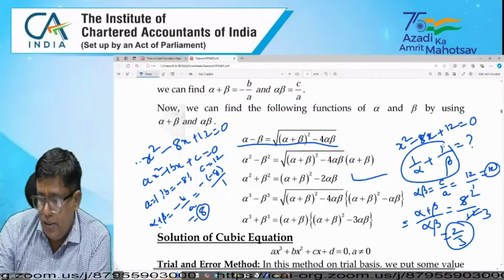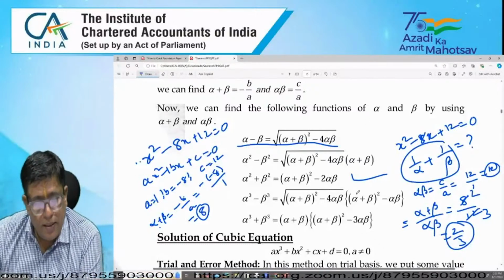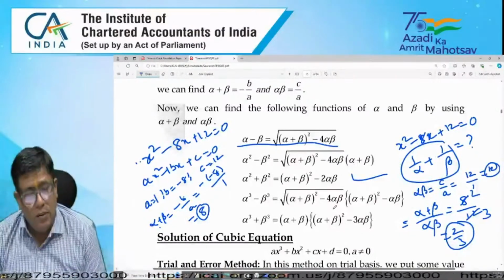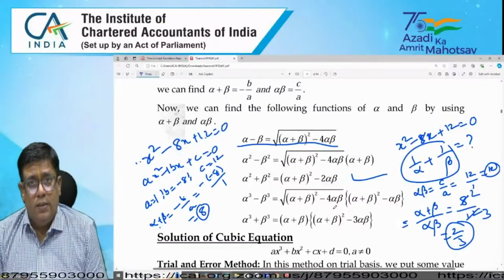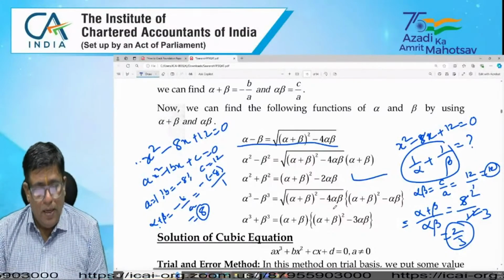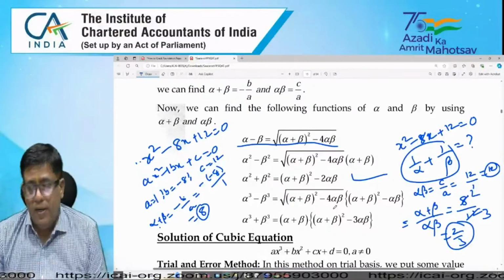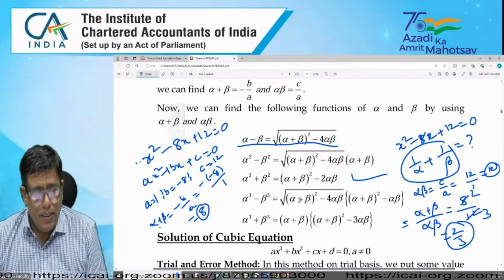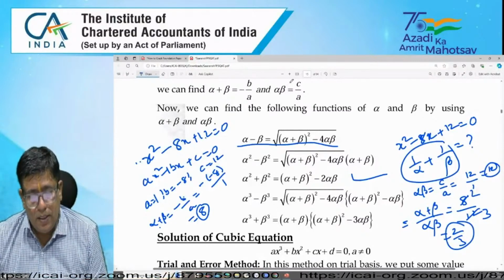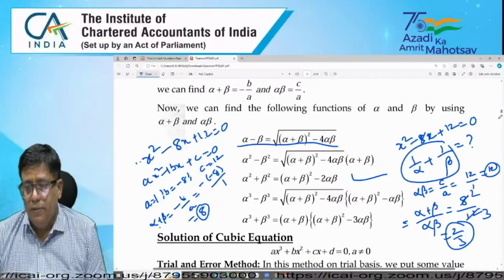I hope the students can understand these kinds of examples. First you have to identify the question: what is the sum of the roots and the product of the roots. Using that and various formulas we can find the answer. If you look at the slides, these formulas, you can easily solve this. Next.